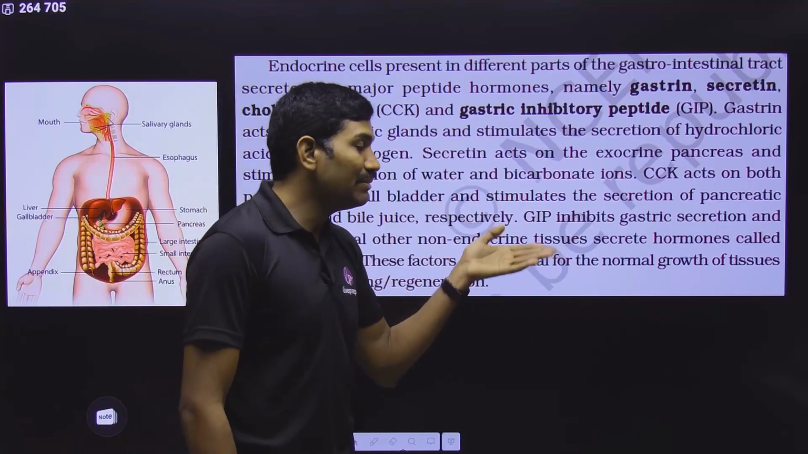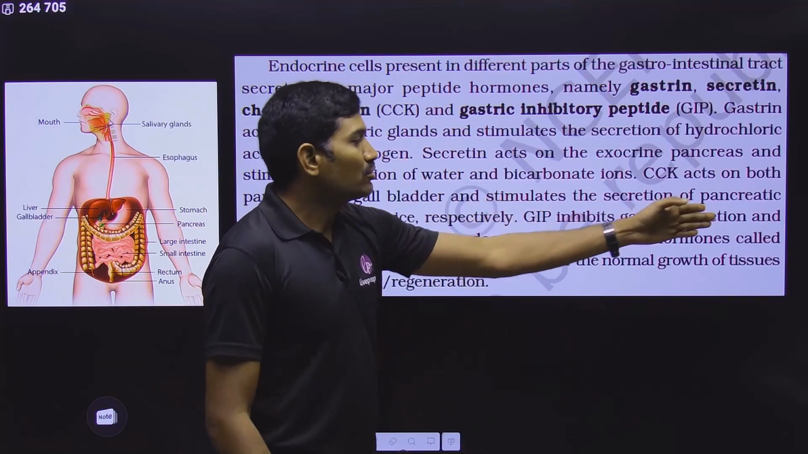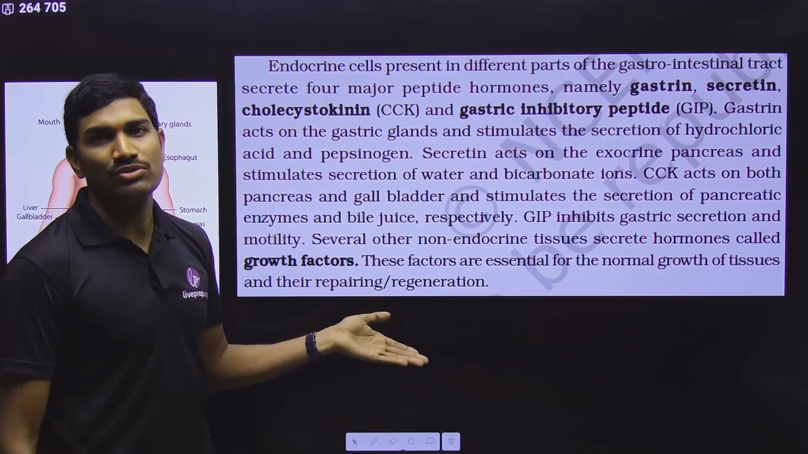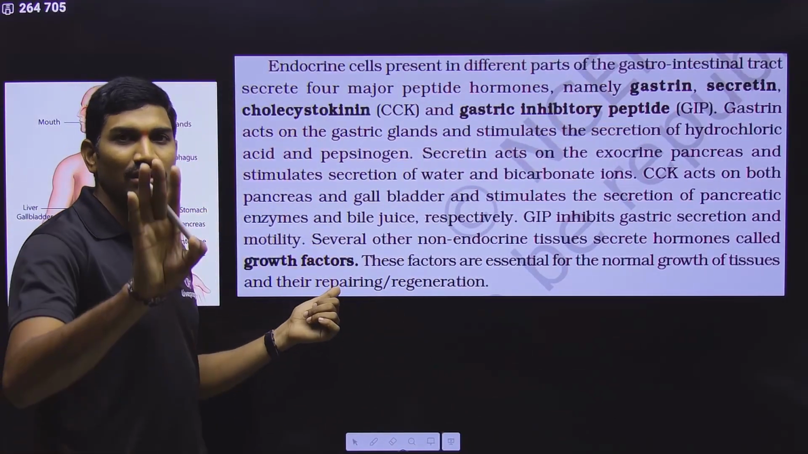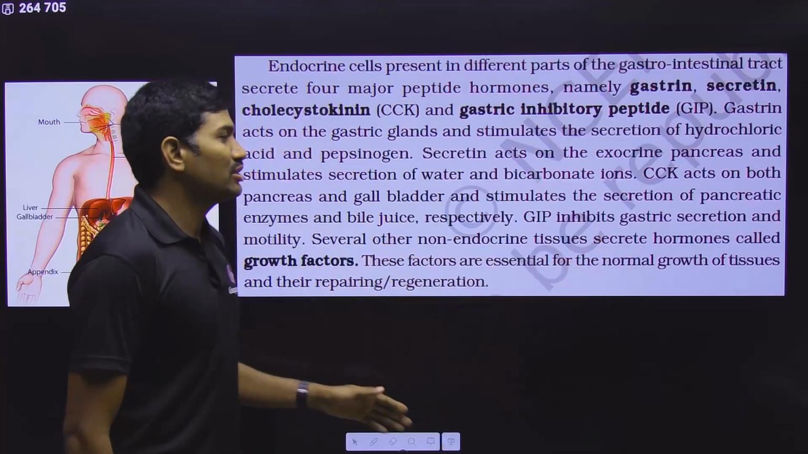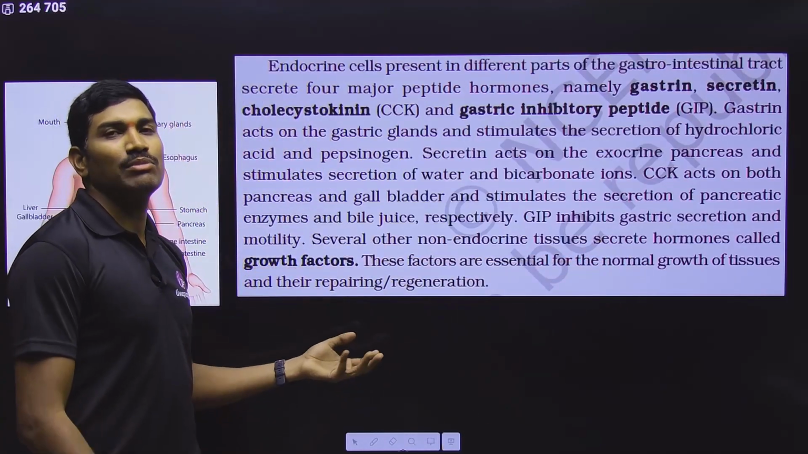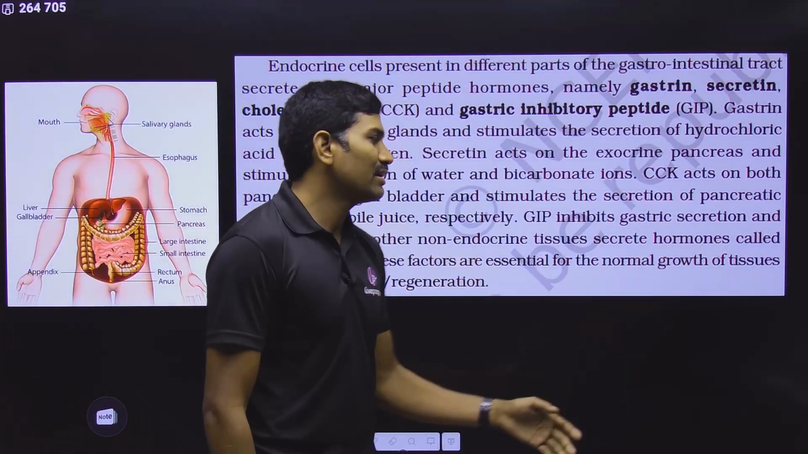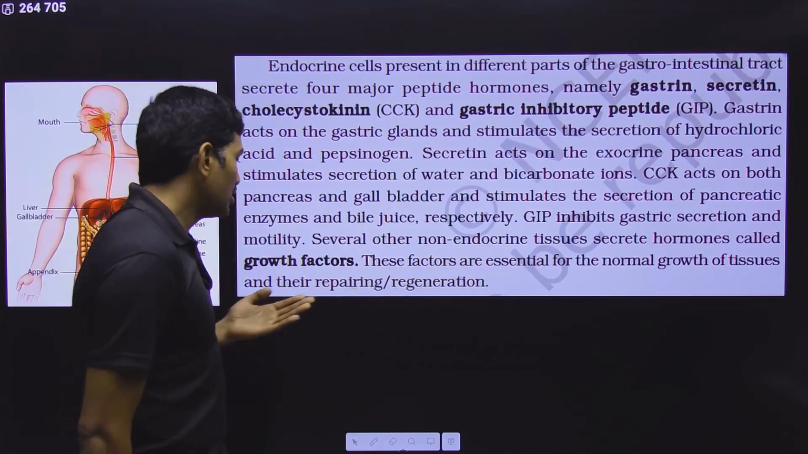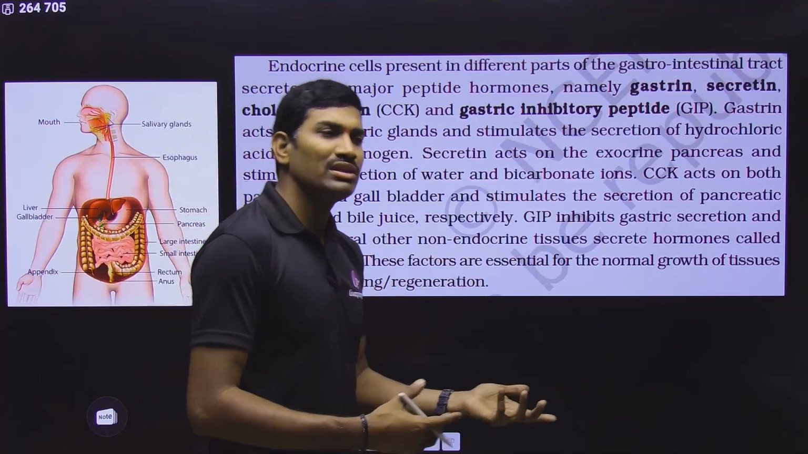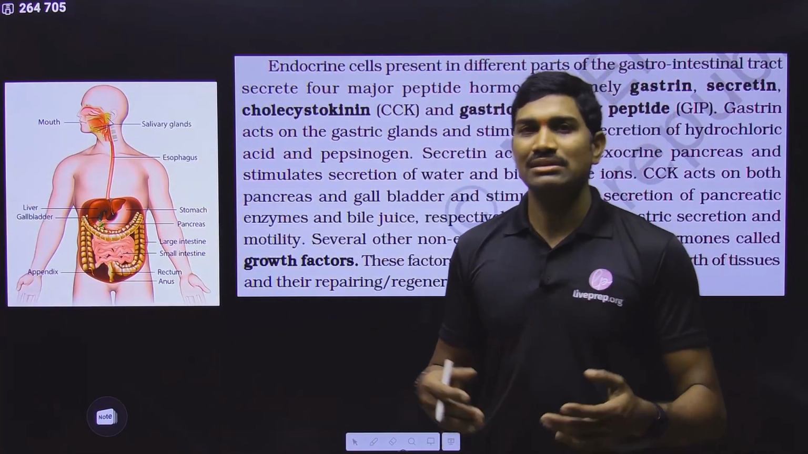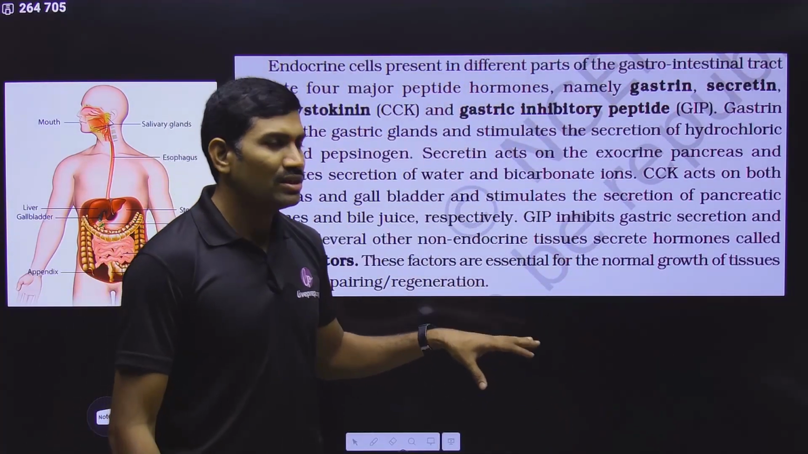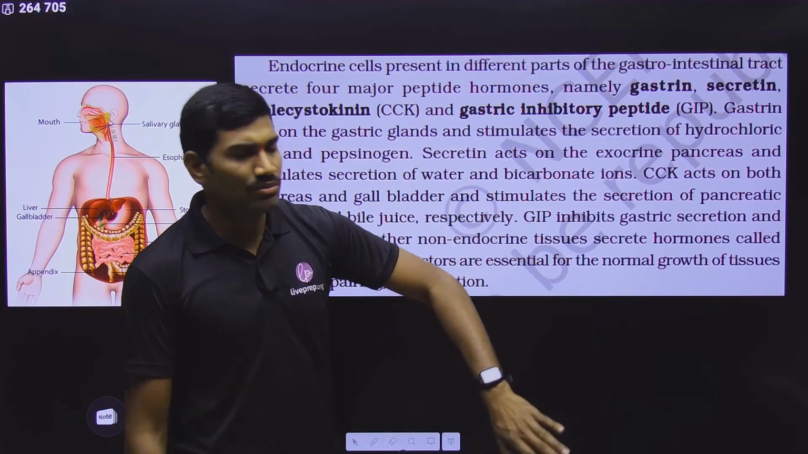Next one, gastric inhibitory peptide. In the name itself, you can understand. So this inhibits gastric secretion and motility. So it is inhibiting the secretion of these hormones. So this is the function of these particular 4 hormones. Several other non-endocrine tissues also secrete hormones, and they are simply called growth factors. They are given the name growth factors, and these factors are essential for normal growth of the tissues and their repairing and regeneration. So in this way, these are also technically hormones, but the name given is different types of growth factors. In higher classes you will study about this. So with this, these particular things are also completed.